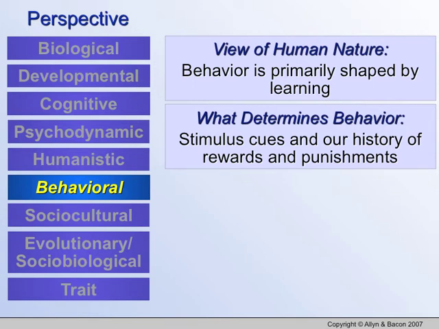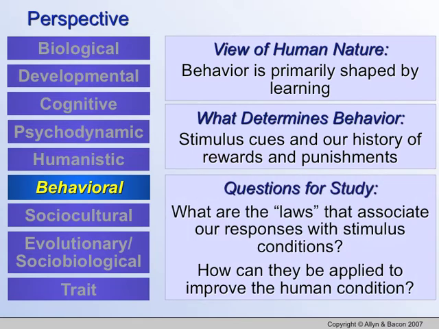If you walked into my class on the first day yelling and screaming and being rude and disruptive, you would have been punished by a comment or a moving of your chair or something to that effect. You wouldn't have wanted that, and you would have learned your lesson not to be acting out in class. A stimulus cue, okay, is the dictation of what behavior is expected. Okay, so questions for study. What are the laws that associate our responses with stimulus conditions? So what makes us know what behavior is expected and what's not?